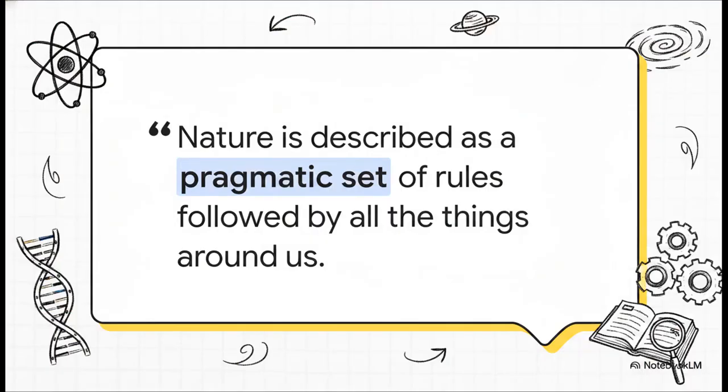To get us grounded, let's look at this beautifully simple quote from our source material. It says, "Nature is described as a pragmatic set of rules followed by all the things around us." I just love that. It reminds us that physics isn't just random, chaotic stuff happening. It's the science of exploring these fundamental, incredibly strict rules that actually have this gorgeous underlying simplicity to them.